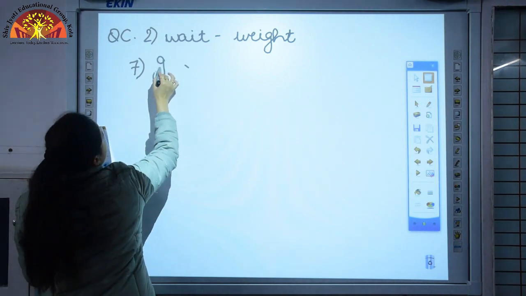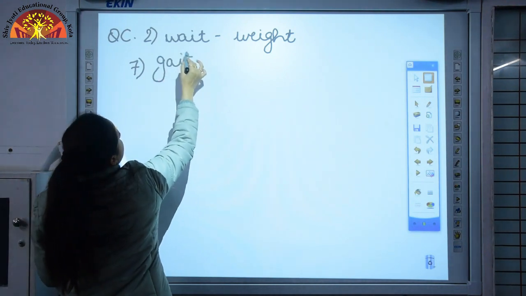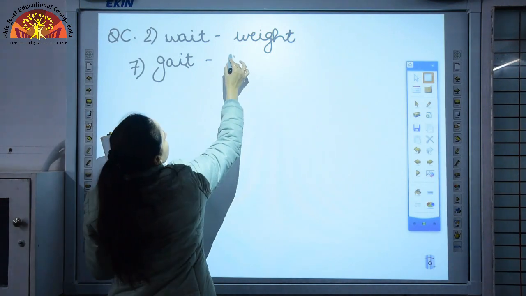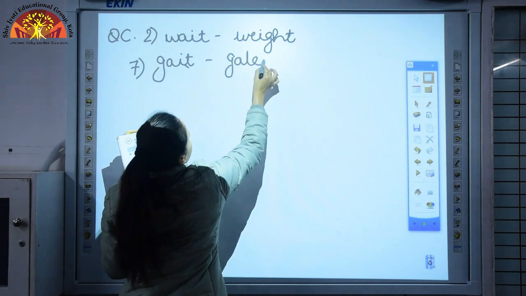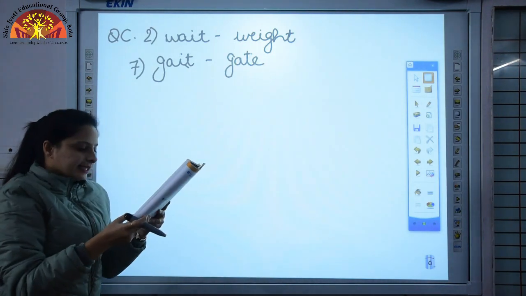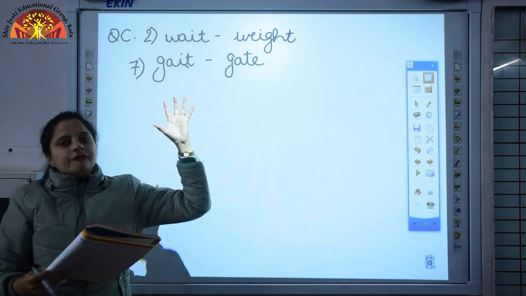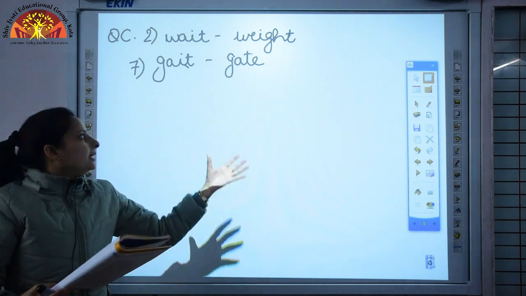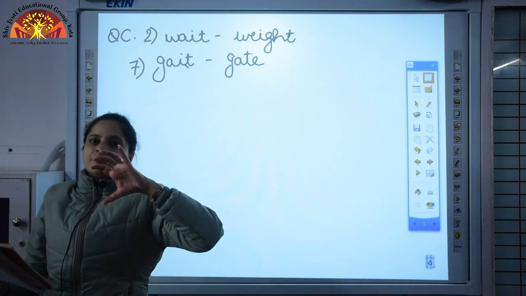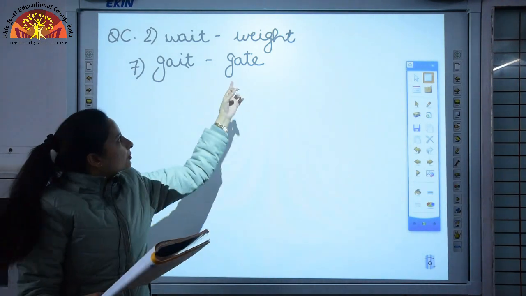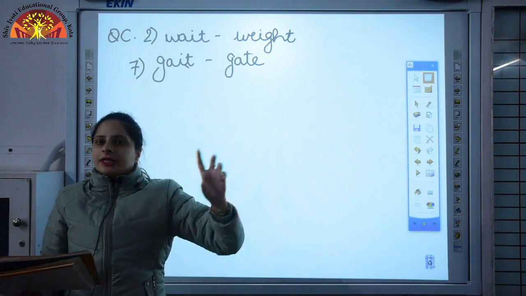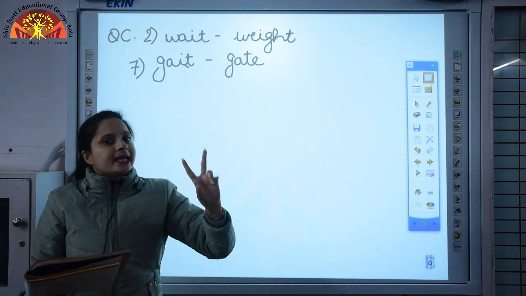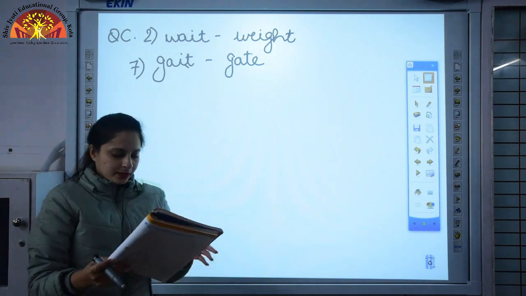It's gait and gate. So over here, this gait means it's a manner of walking. Okay, this gait refers to the manner of how you walk, and this gate refers to your main door gate or your doors. Okay, so these two words over here, same sound, but the spelling and the meaning different.